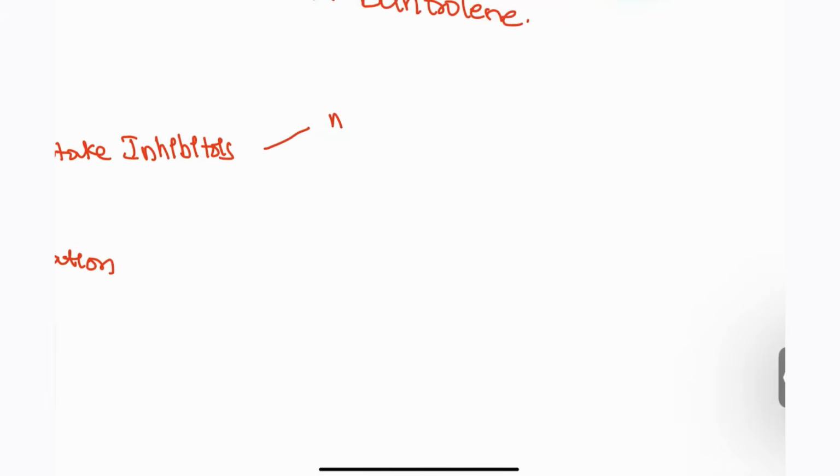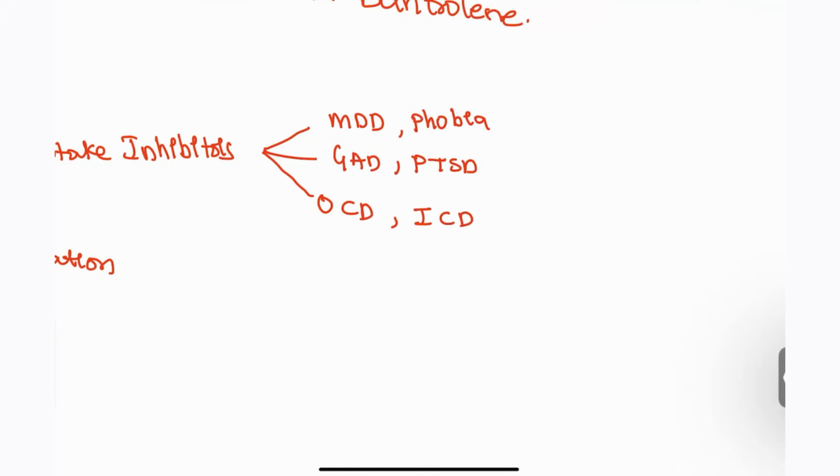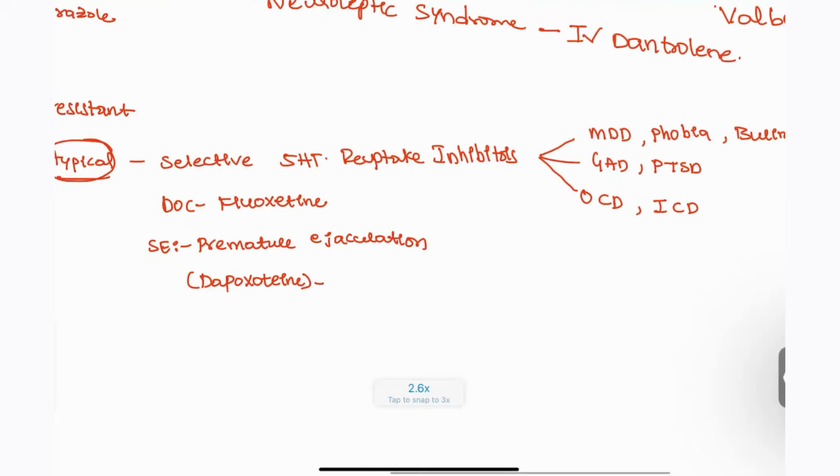Okay, first, major depressive disorder. For this, patients we can give this one, and also those who are suffering from generalized anxiety disorder. Also patients suffering from OCD, and patients suffering from phobia, PTSD, and also those suffering from impulse control disorder, right? All these patients, even bulimia patients, we can give this drug. That is for the selective serotonin drugs and their choices for which patients we are going to give, right?